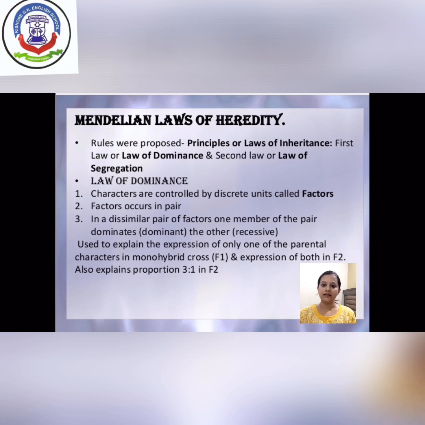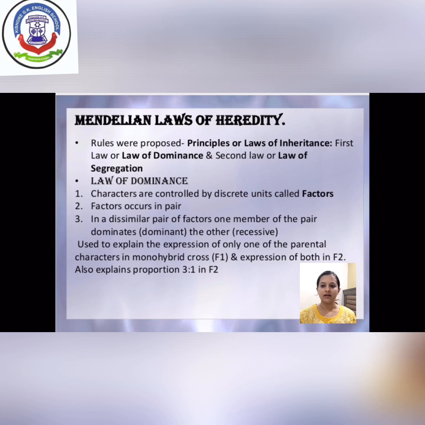Second, factors always occur in pairs. And third, in a dissimilar pair of factors, one factor is dominant and the other factor is recessive. For example, in the pair of capital T and small t,